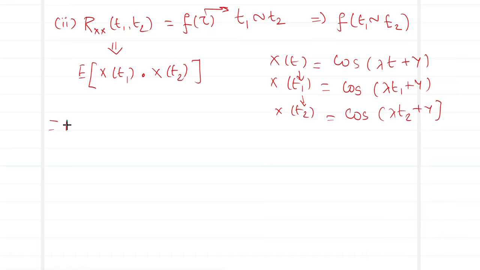Now, this becomes the expected value of cos(λt1 + y) times cos(λt2 + y). Now, we have it of the format cos A cos B. So now we will try to recollect the trigonometry identity equivalent to it.